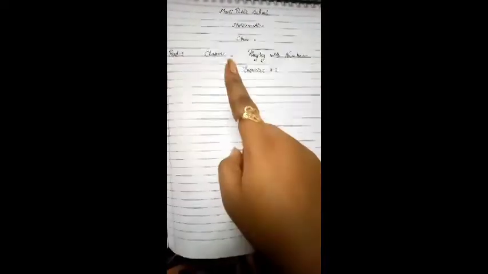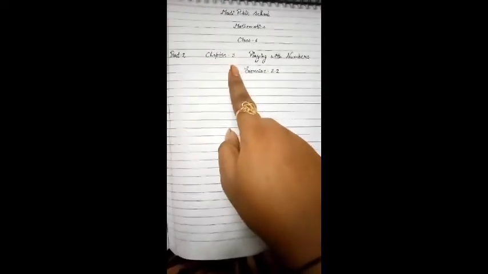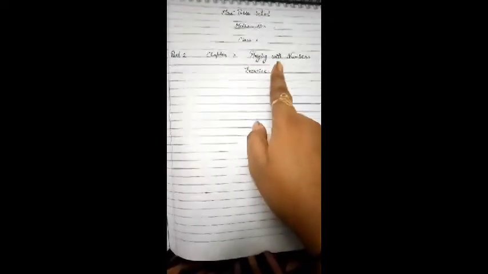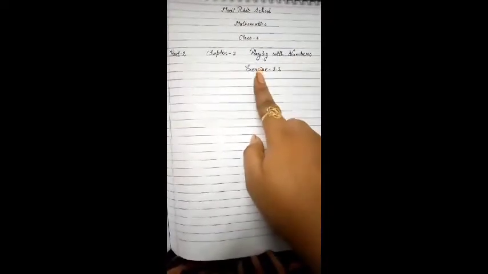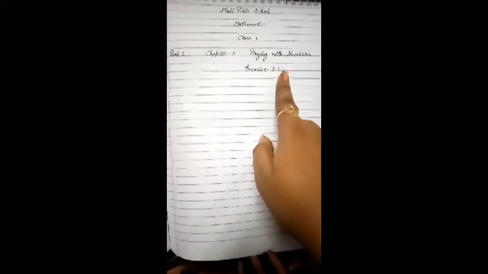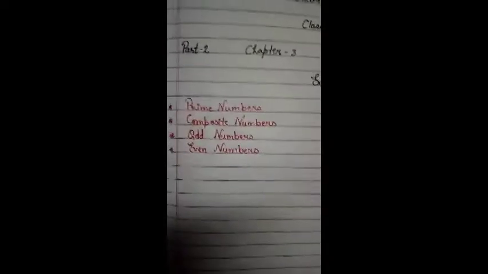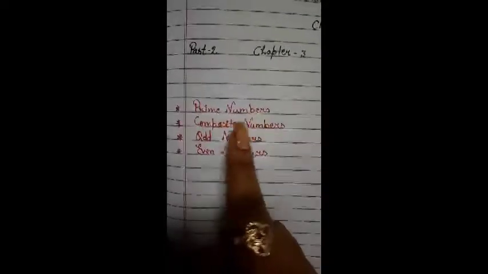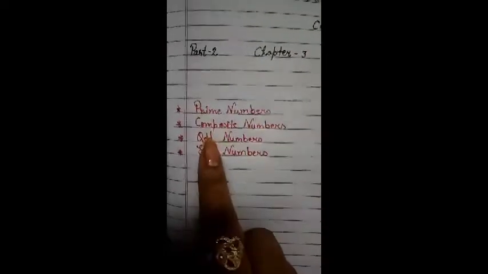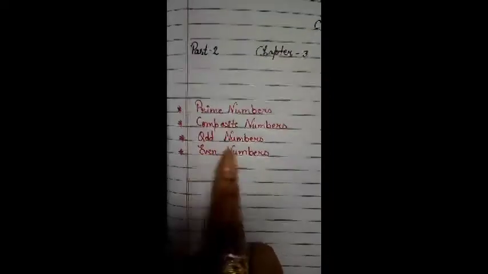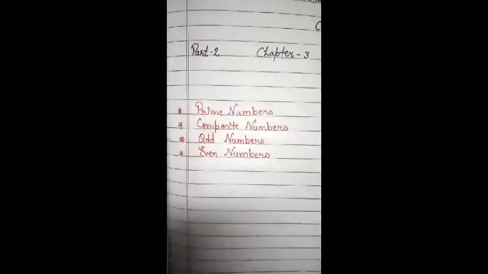Today we are going to discuss part 2 of chapter number 3, Playing with Numbers, and exercise 3.2. Today we are going to discuss prime numbers, composite numbers, odd numbers and even numbers. Let us first discuss prime numbers.